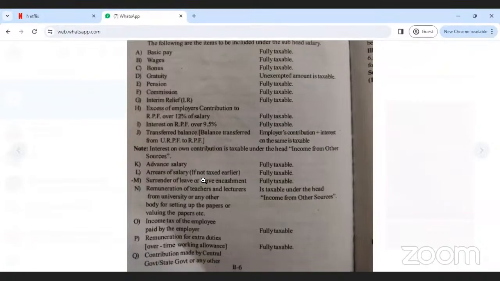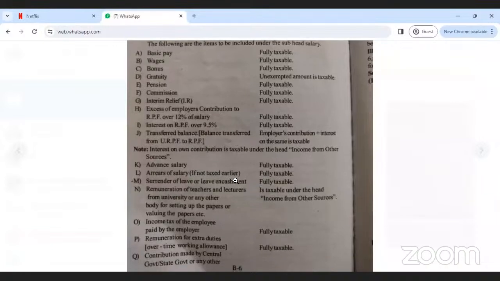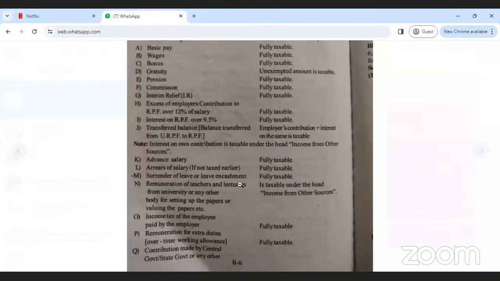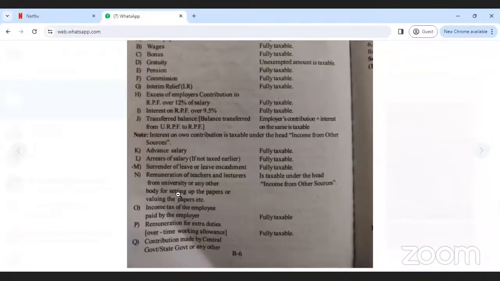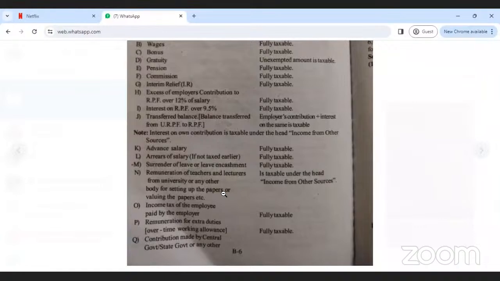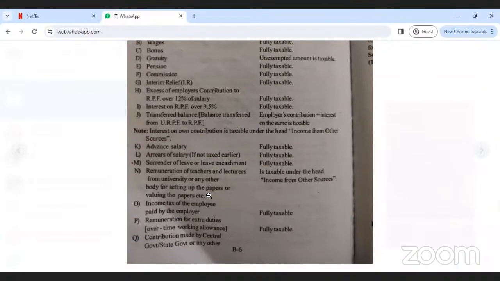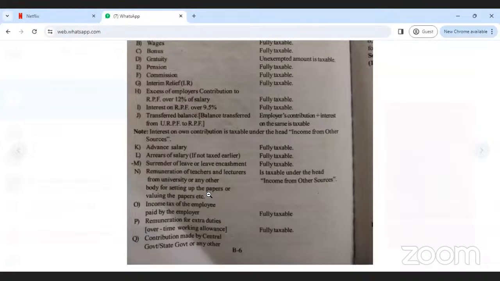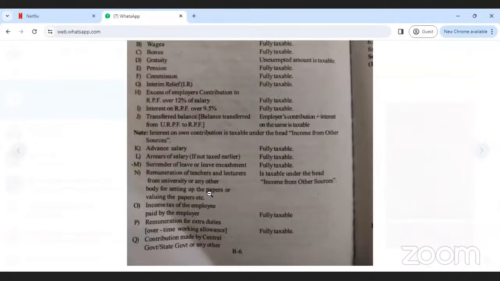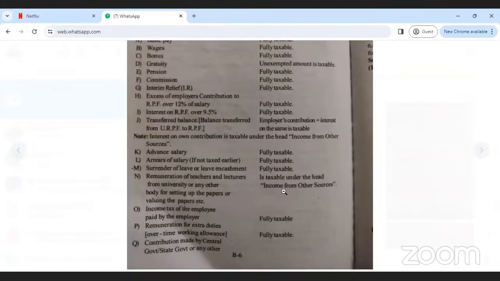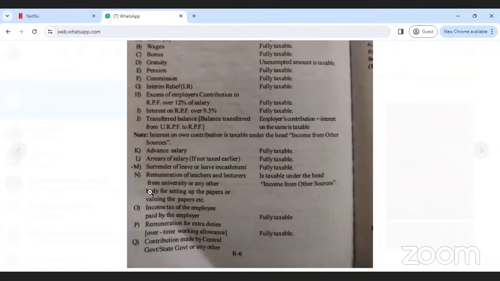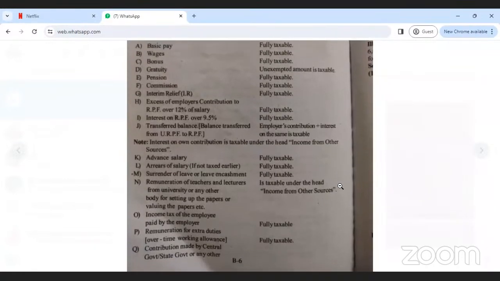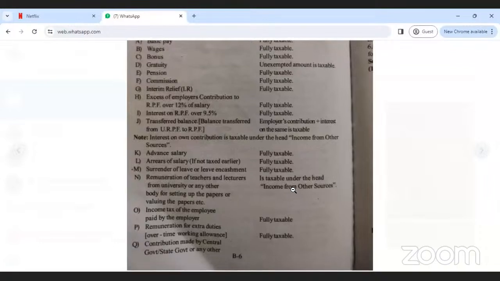Okay. Advance salary, any arrears of salary, surrender of leave or leave encashment, and remuneration of teachers and lecturers from a university or any other body for setting or valuing papers. That means lecturers valuing papers and question paper setting. All that comes under which heading? Income from other sources only, not income from salary.